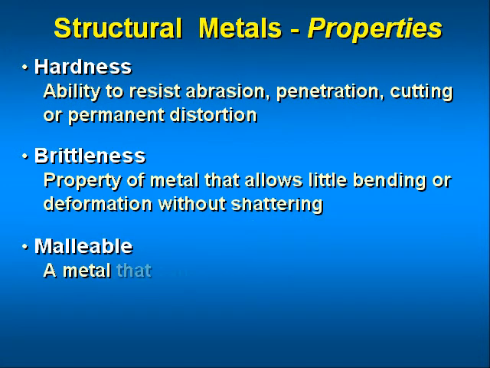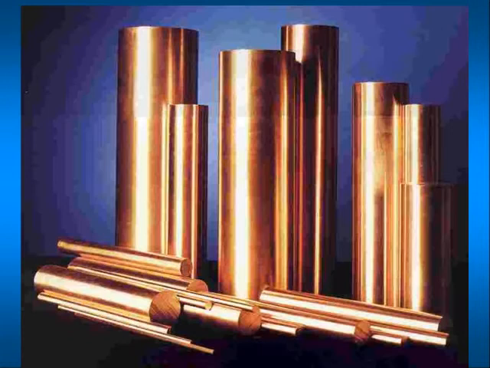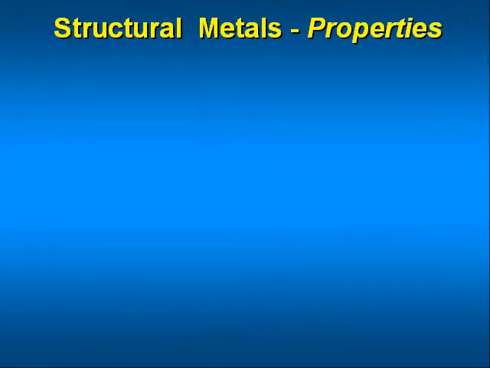Malleable refers to metal which can be hammered, rolled, or pressed into various shapes without cracking, breaking, or leaving some other detrimental effect. This property is necessary in sheet metal that is worked into curved shapes such as cowlings, fairings, or wingtips. Copper is an example of a malleable metal.